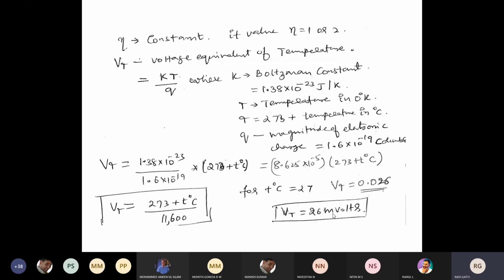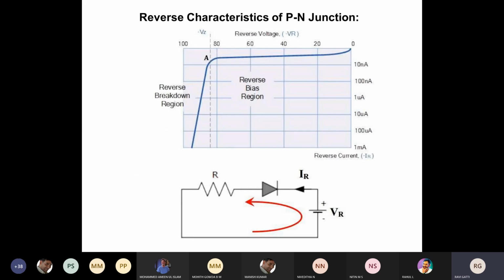Yes, sir. Okay. So the next one is, we need to talk about what you mean by reverse characteristics. Meaning that forward characteristics of the PN junction we saw. When I give a positive voltage for the diode, I understood what happens to the PN junction. So if I apply a negative voltage for the diode, what will happen? We need to understand. So that we call it as the reverse characteristics of the PN junction.